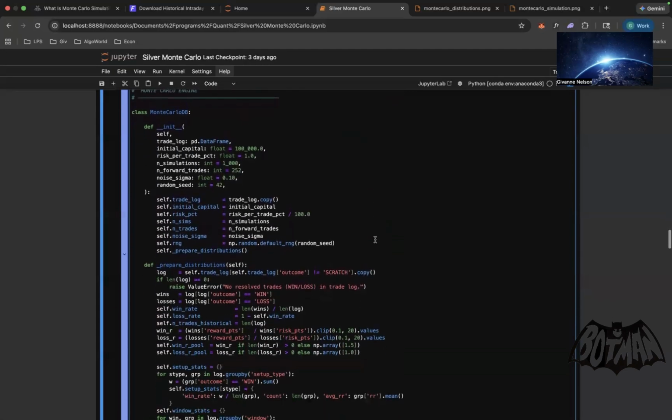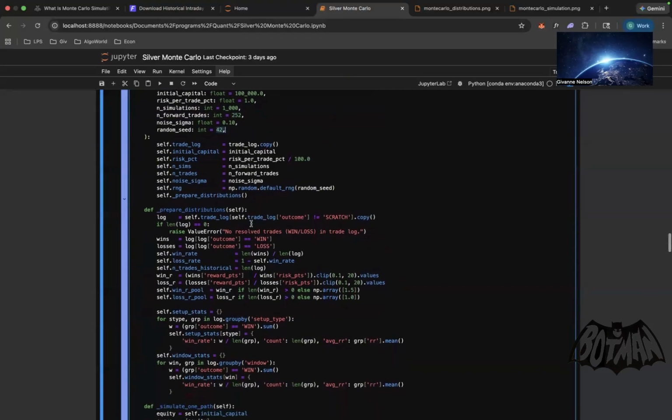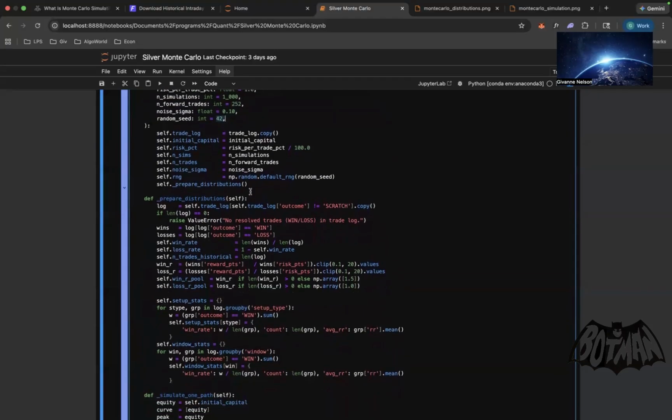And now we get into the Monte Carlo. For the Monte Carlo simulation, we're going to start off with $100,000. Again, like I said, we're risking 1%, so it's 1-to-1. We're going to be doing 1,000 simulations, testing for 1 year, so it's 252 trading days in a year. We're going to be adding a random seed, just for any random fluctuations, so we're doing 42. And then we're preparing most of our data from there.